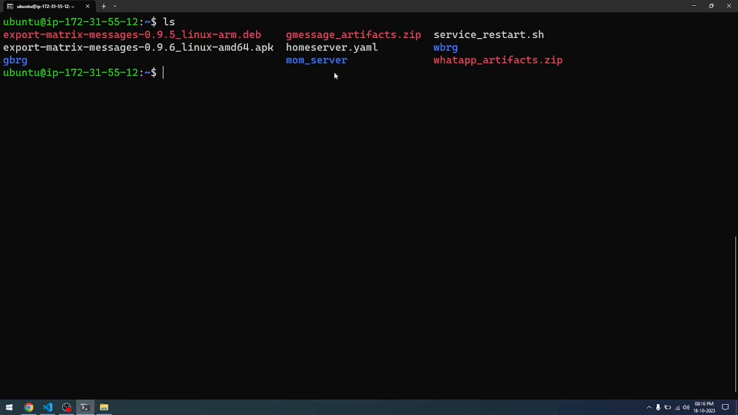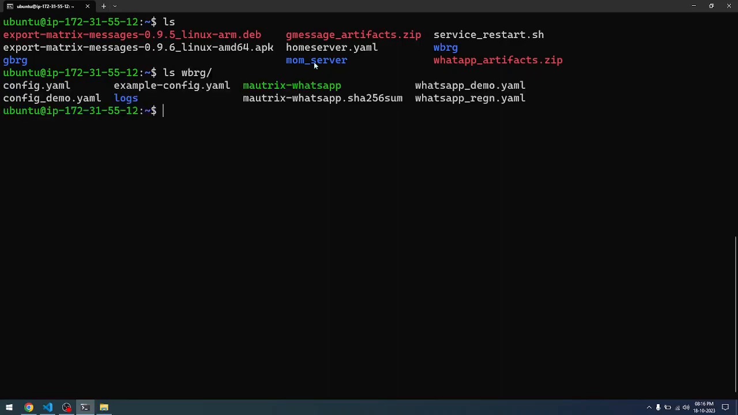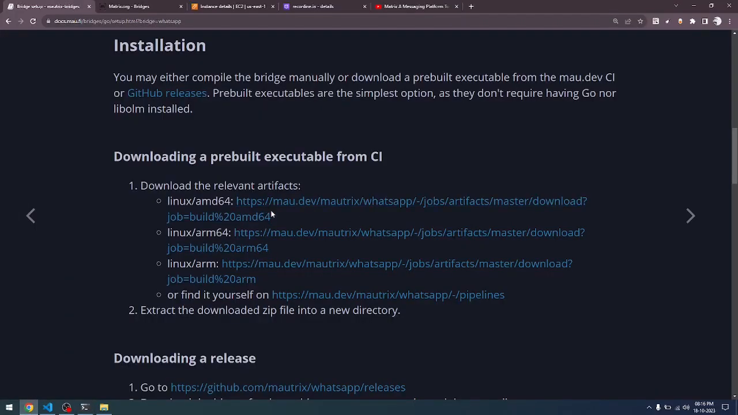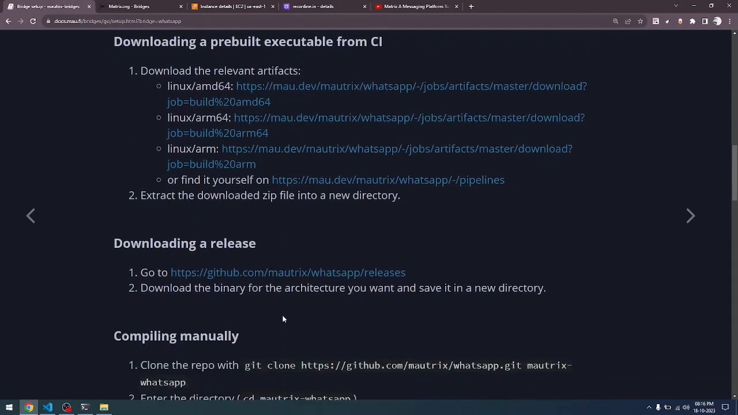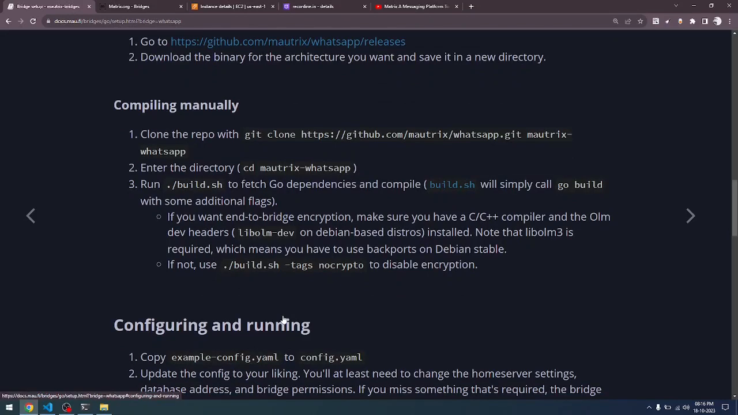Once I get the zip files, I unzip those files inside the WBRG, that is WhatsApp bridge. I have made it a small folder name. Inside the WBRG, you will have all these files, and along with all these files, you will have the Matrix-WhatsApp binary also. This is how you will get the data from this link. So this is the first step. You download it and you extract it. These two steps I have already done, and I showed you the step.